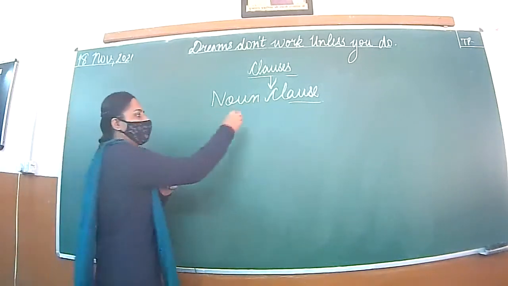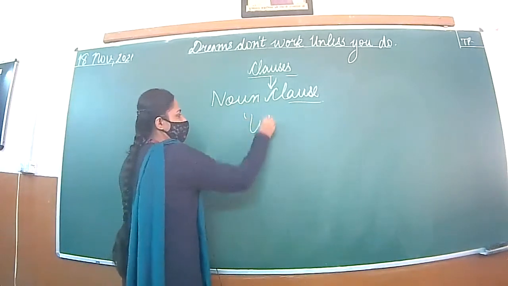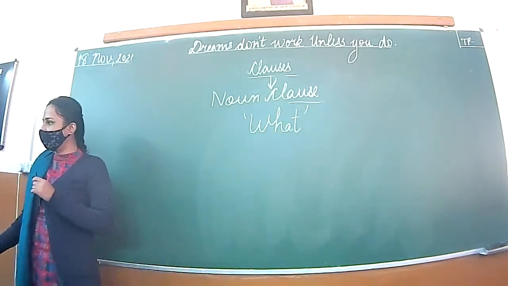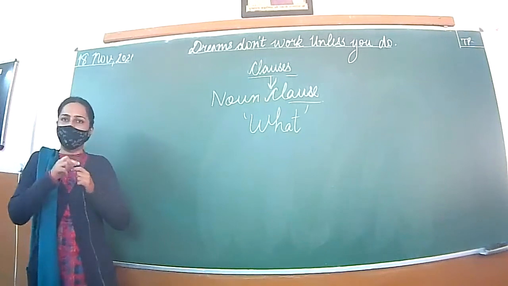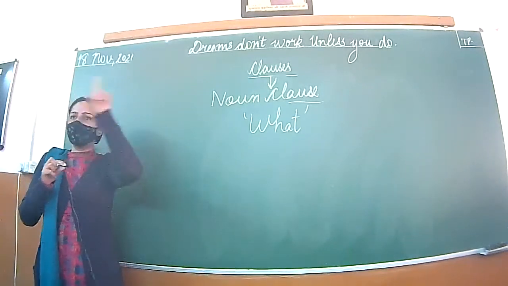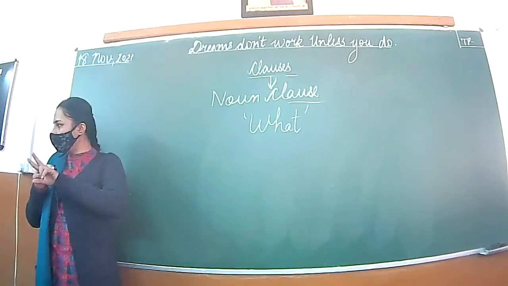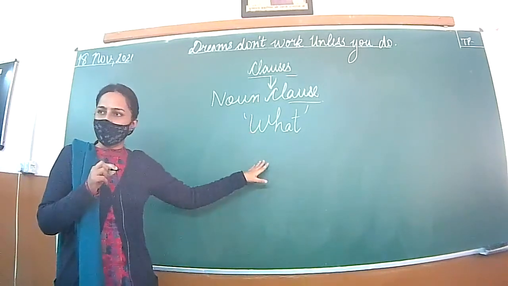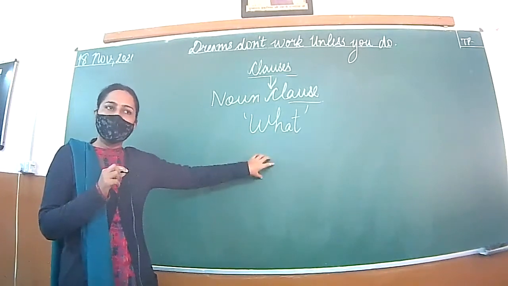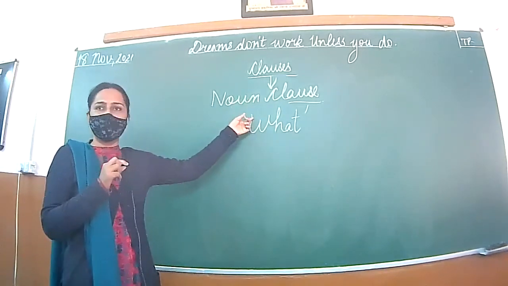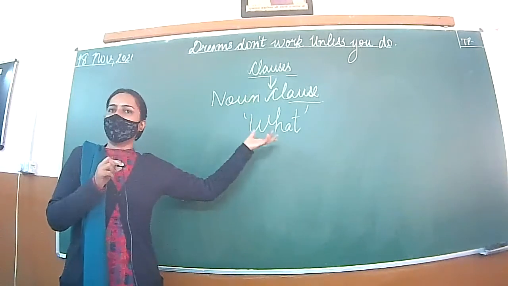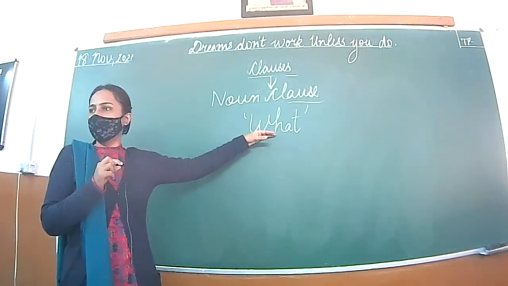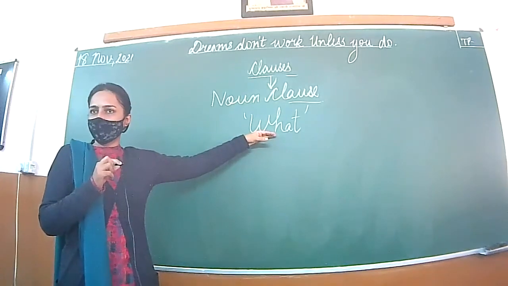And mostly it is very easy to identify because it answers the question what. Most of the time you can find the two finite verbs. If you are able to identify the verbs, try to find the subordinating conjunction. Conjunction found. Now ask the question what. Most of the time you will get the answer for what. If you get the answer, then it is your noun clause.